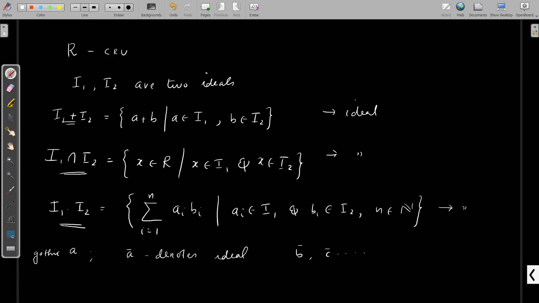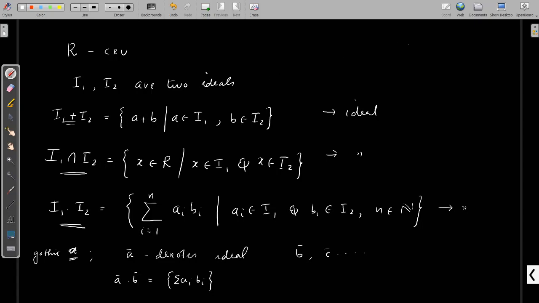In the textbook they are using Gothic letters. Then if a and b are two ideals, we can say that a into b is the set of all summations a_i b_i. This is what we call the product of ideals.